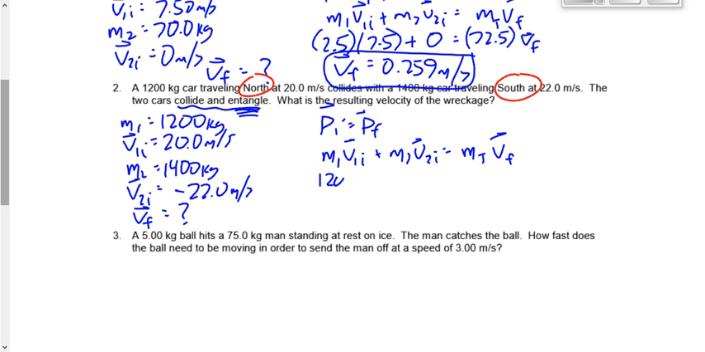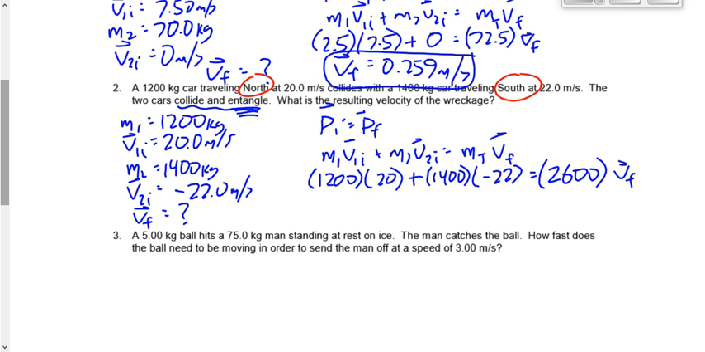So we're going to say 1,200 times 20 plus 1,400 times, Kyle? 1,400 times negative 22, because it's south, right? Equals MT times VF. What's the value of MT? Yeah, we're going to say it's 2,600. Both cars combined times VF.